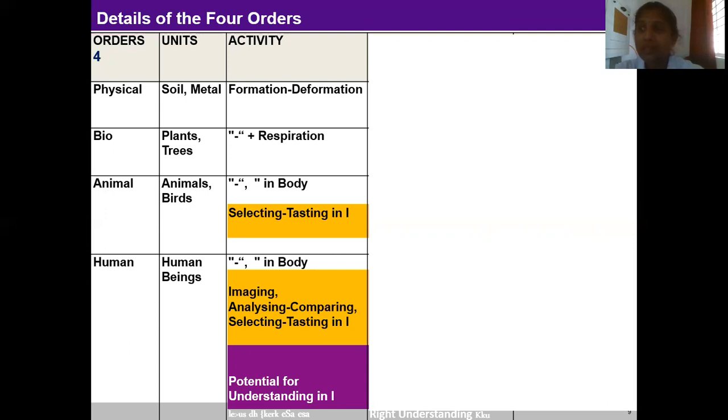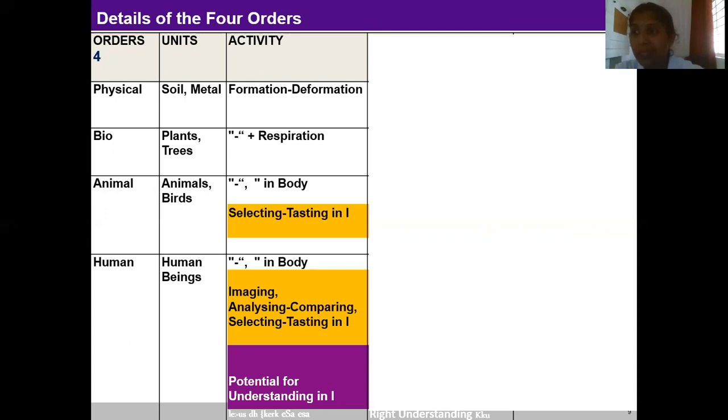New molecules and cells are formed, while others are degenerated. Along with this, plants also exhibit the activity of respiration. In the process of respiration, something is inhaled and something is exhaled. It would be difficult to find a single plant that does not have the activity of respiration.